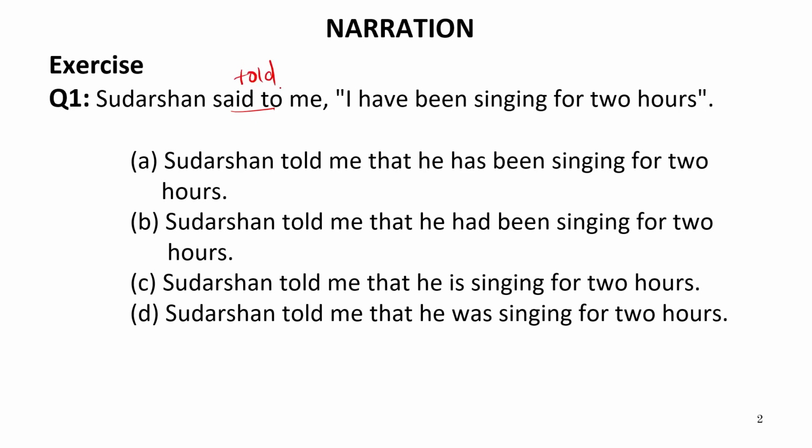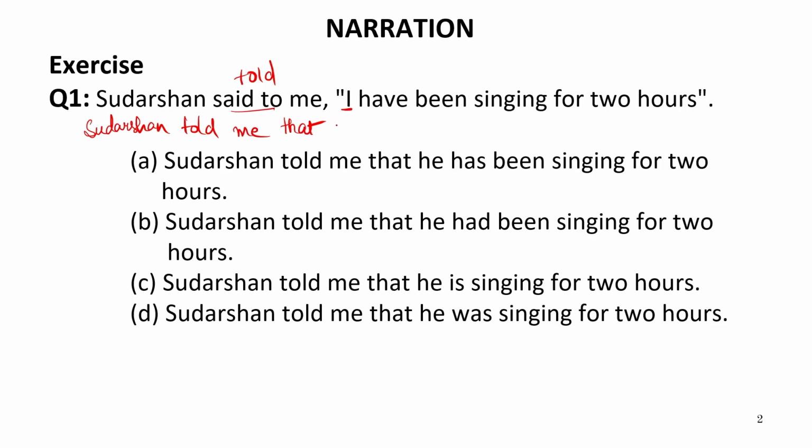Now, if I write the entire sentence into indirect speech myself, I will write it as Sudarshan told me, because this said to will convert into told me. Now, these commas will be replaced with that. Now, I is the first person pronoun, and I have already told you that if we have reported speech subject as first person pronoun, it will go to the subject of reporting verb and make it in its nominative case.